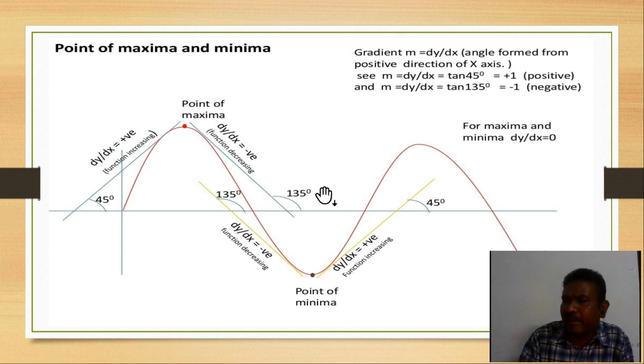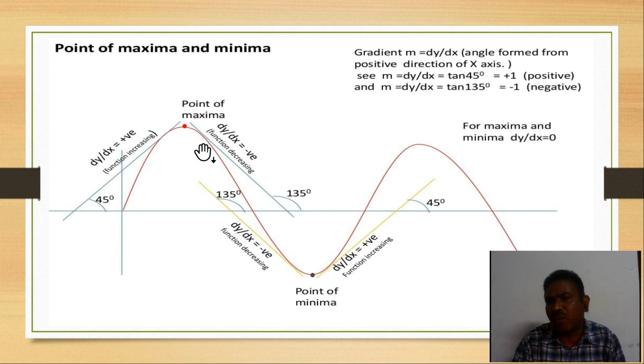We have already explained this in trigonometry also. In so many instances we have done this problem. When the angle is more than 90 degrees, we commonly split it as n into 90 plus or minus theta. So 135 we can write as 2 into 90 minus 45. As 2 is an even number, tan remains tan. Why are we considering tan here? The slope of a given line is dy by dx, which equals tan theta. So m equals tan theta, from the definition of the angle made with the positive x-axis. So tan theta is nothing but the slope.